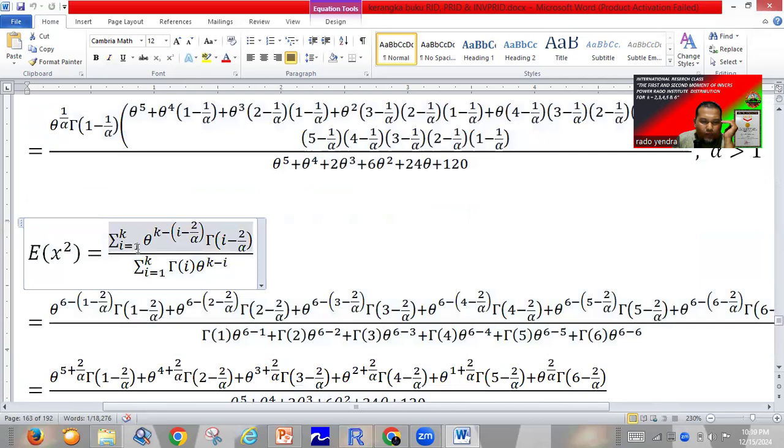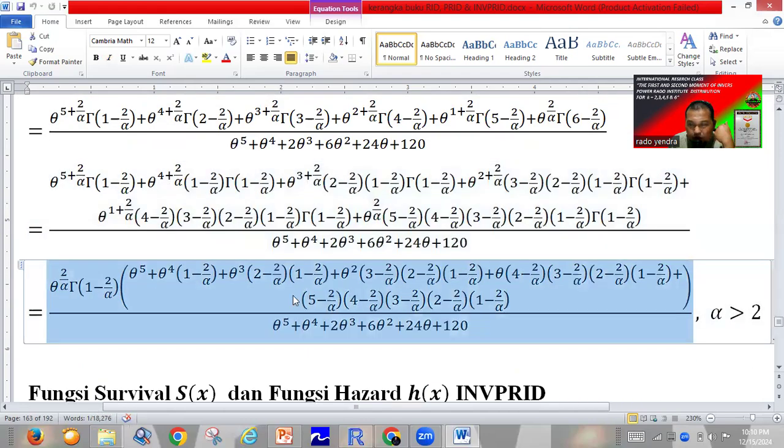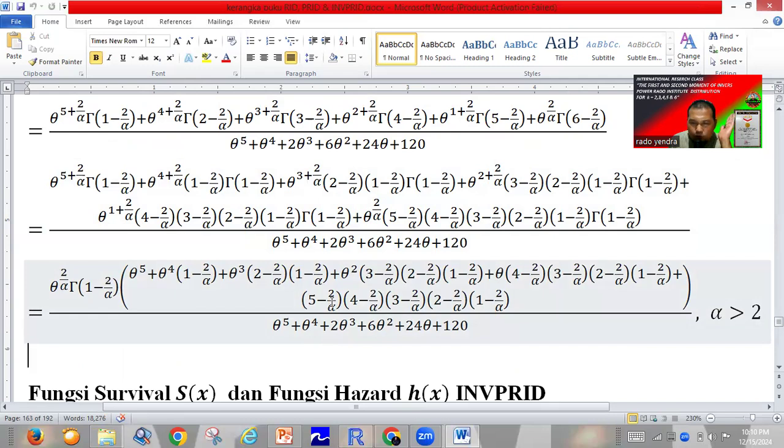This is the formula of the second moment. In the same way, we just change k to 6, starting i with 1 until k is 6. We can find the second moment of the inverse power Rado Institute distribution like this one. So, a very long equation. You can imagine that if we don't have the fixed formula for the first and the second moment, I believe it is very, very difficult to find the first and the second moment for the inverse power Rado Institute distribution.